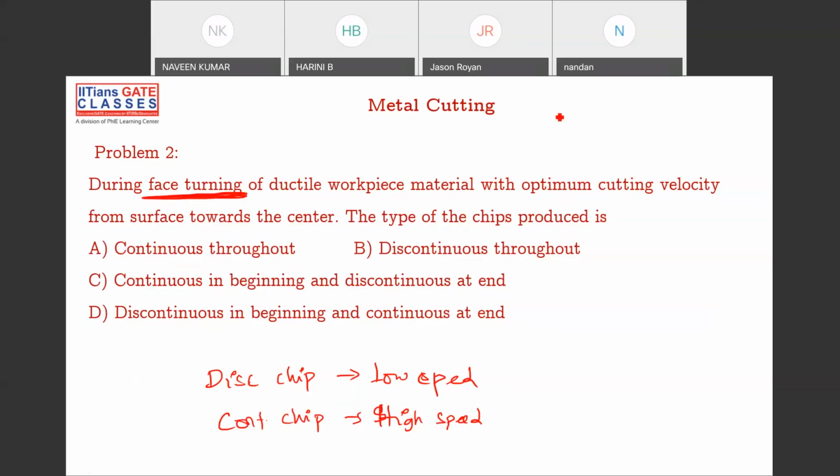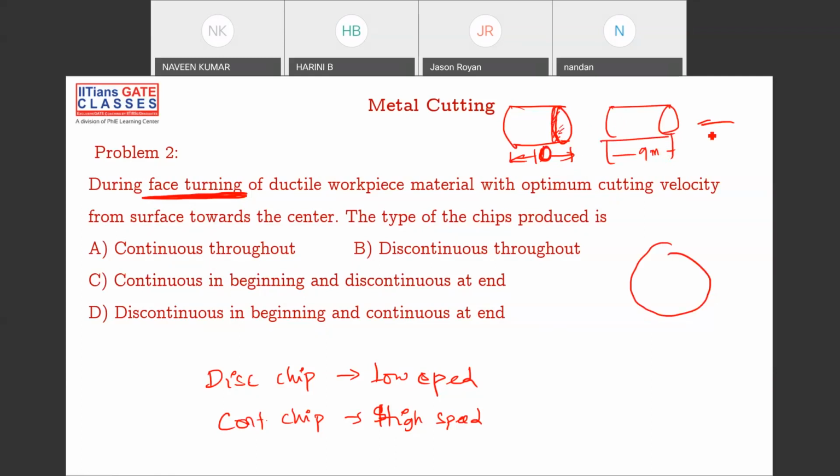What is face turning? Face turning is nothing but, if you have a cylindrical block like this of some length L, maybe 10 mm, you remove some portion of the face, reducing it to 9 mm. You do that using a facing operation, which means you remove this complete face. How do you do a facing operation? If you see from this view, your cutting tool is put here, then you go inside until you reach the center.